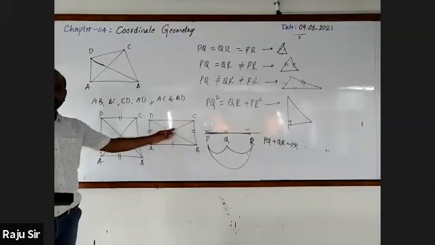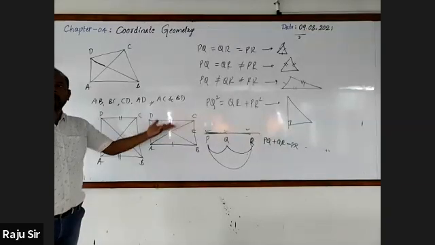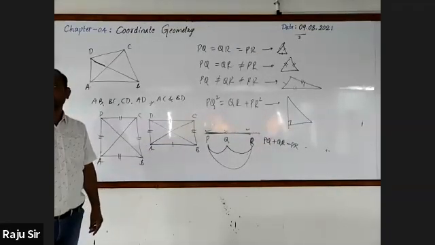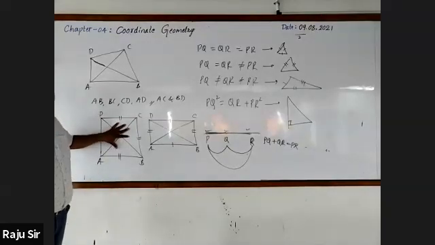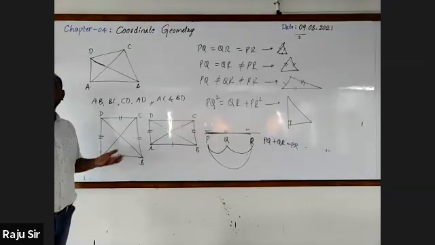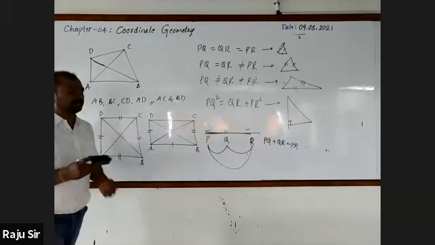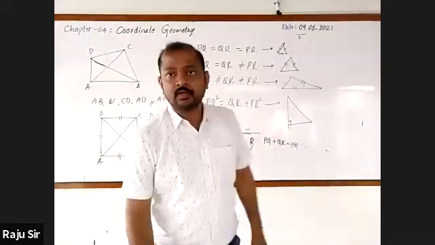Now suppose the diagonals are not equal. What do you say? Parallelogram, first. Here, the diagonals are not equal and only the sides are equal, so it will be a rhombus. Followed? Yes, sir.